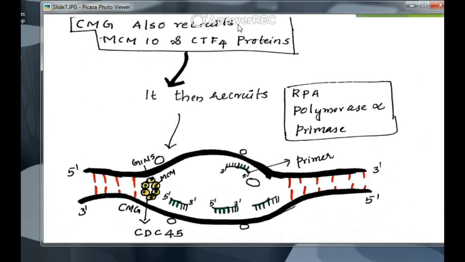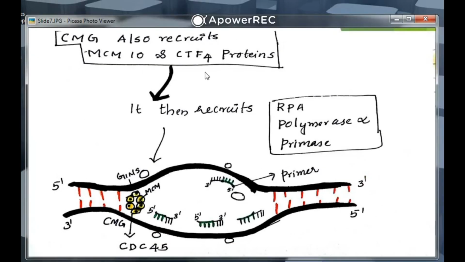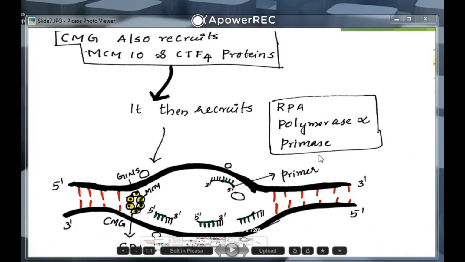It is the helicase enzyme and moves across the hydrogen bonds and melts them in order to recruit other polymerases and other proteins. Then it recruits RPA, polymerase alpha and primase. RPA is the SSB, similar in function to SSB in prokaryotes.